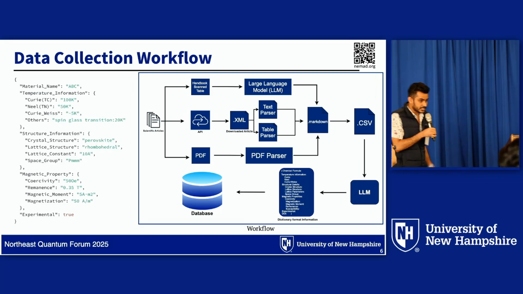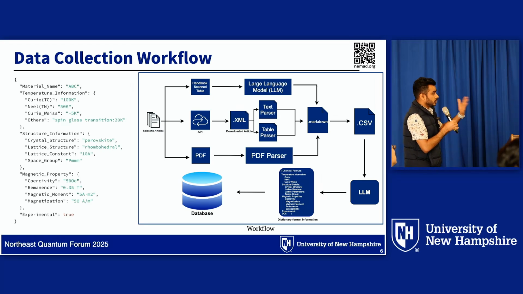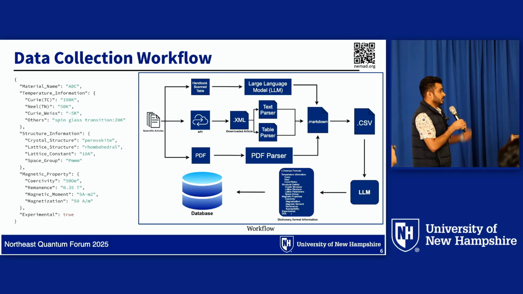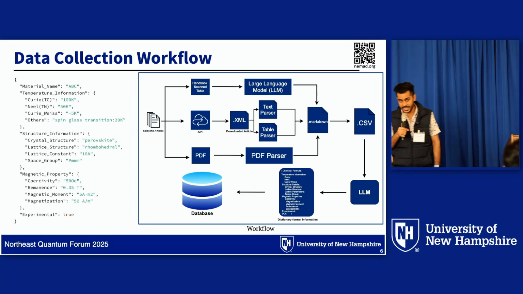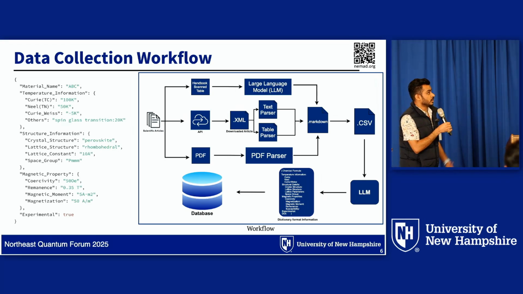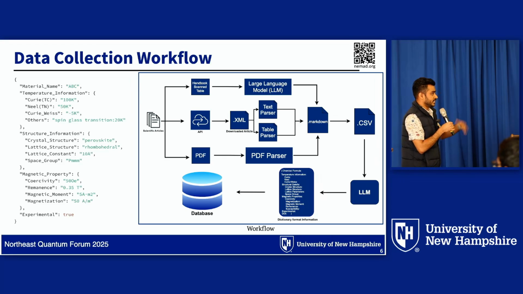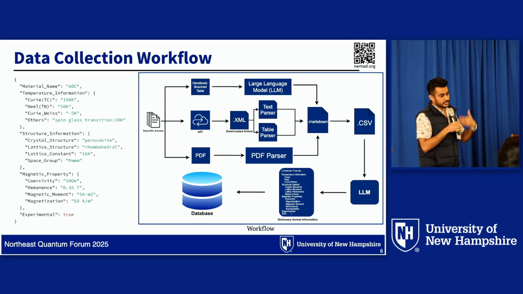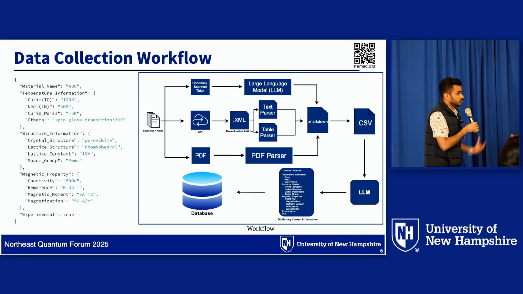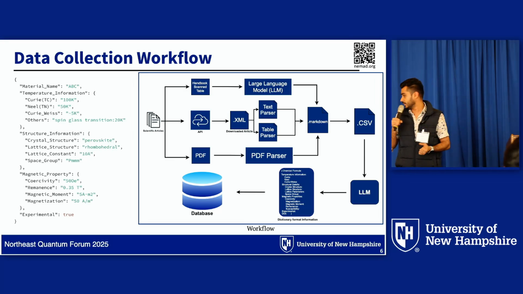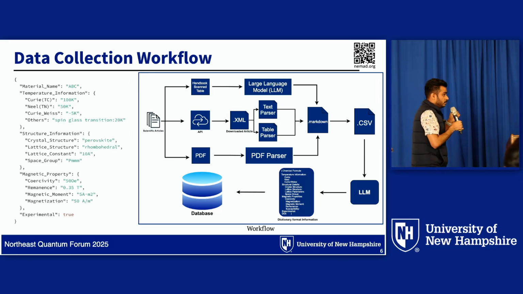First of all, we access the paper through the API in XML format, and this XML is not a clean format. It contains unnecessary tags and characters, so we need to clean it, which also decreases the tokens inside the papers. We developed a text parser and a table parser to convert this XML data to plain text format.